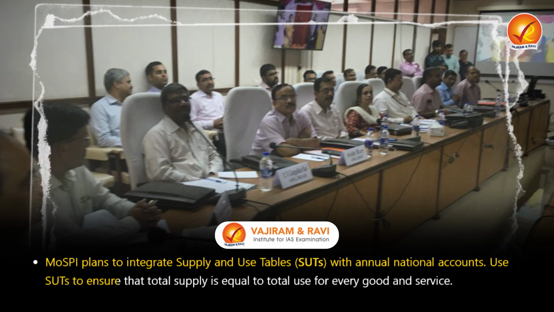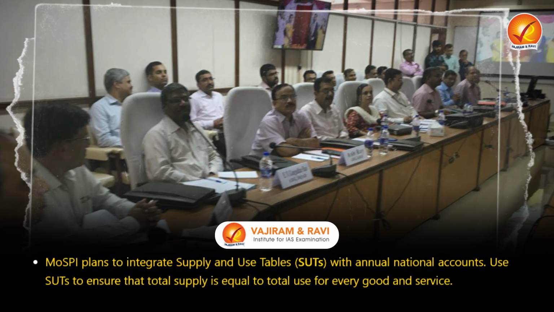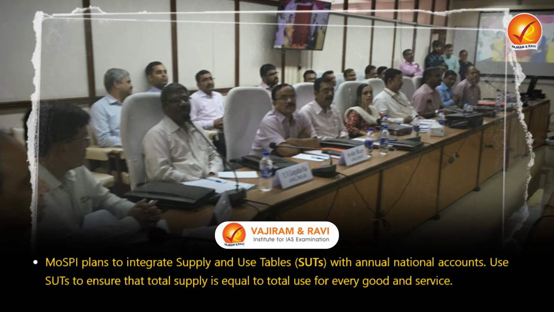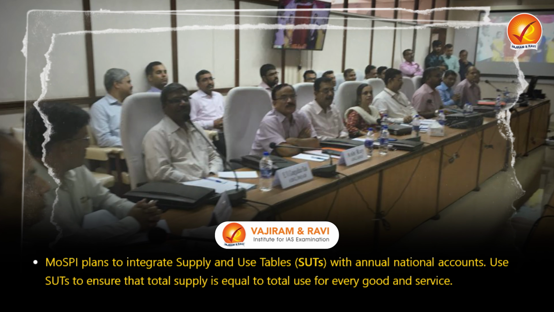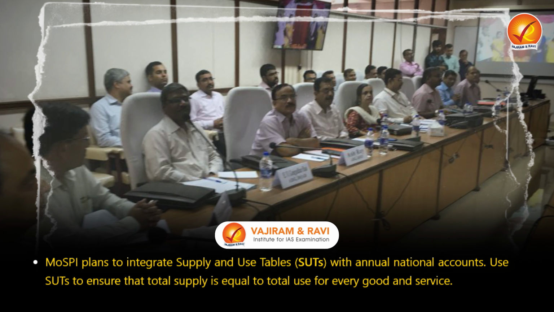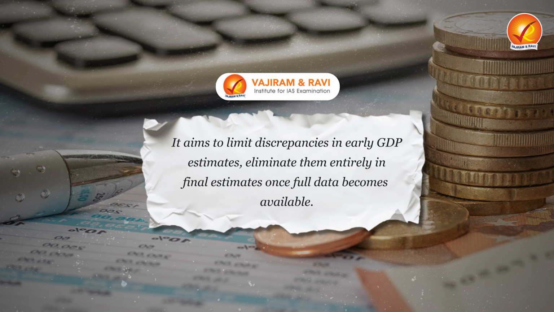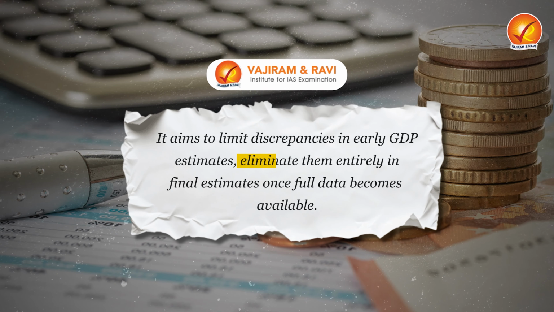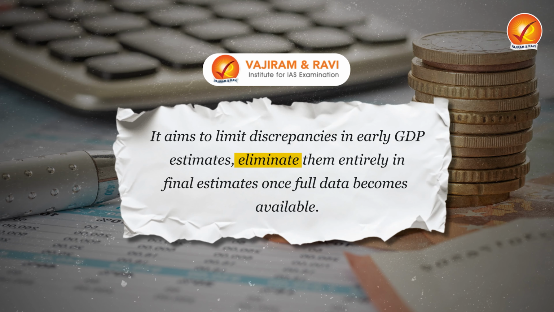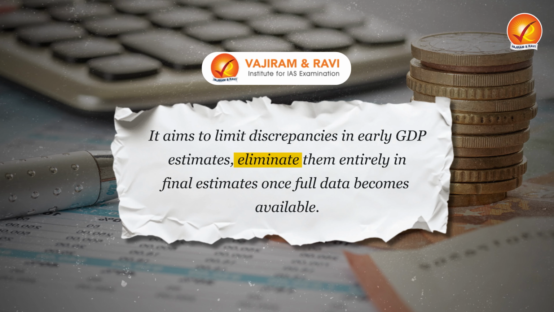It simply means that SUTs will be used to first of all ensure that the total supply of goods and services is equal to the total use of goods and services. If that is ensured, then we will be able to make sure that the discrepancy is limited. Because if the total supply of goods and services is equal to the total usage, then the discrepancies would be much less. So it aims to limit discrepancies in the early GDP estimates, and also eliminate them entirely in final estimates once the full data becomes available.